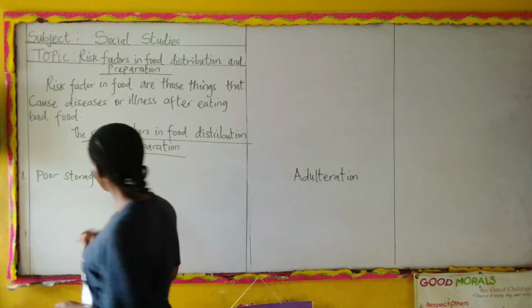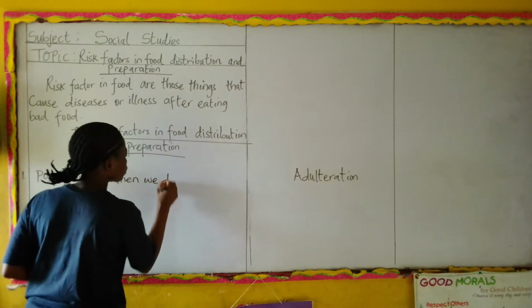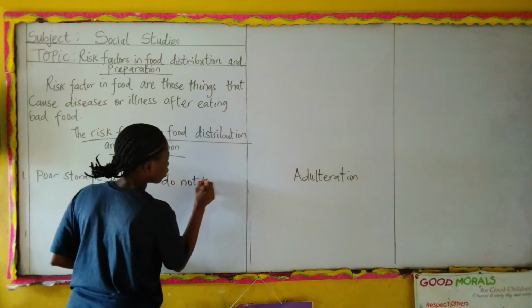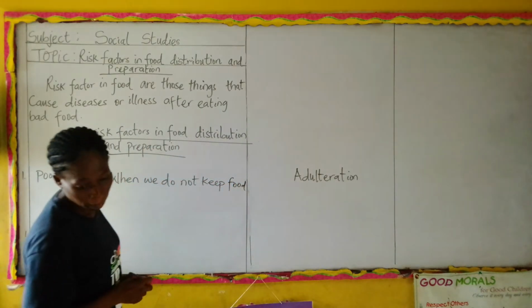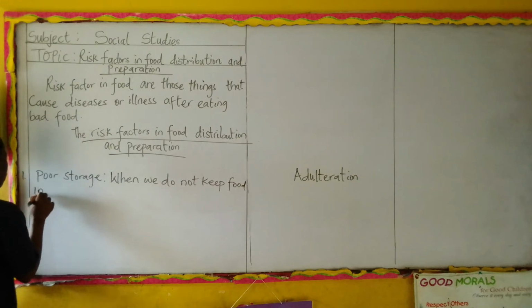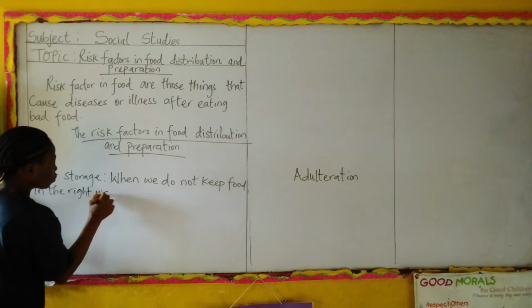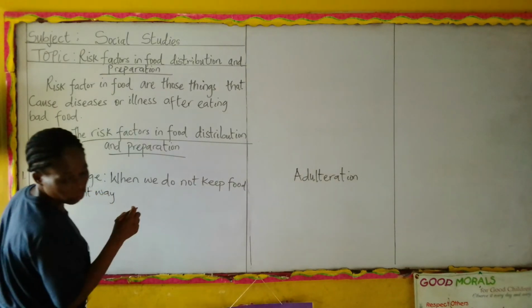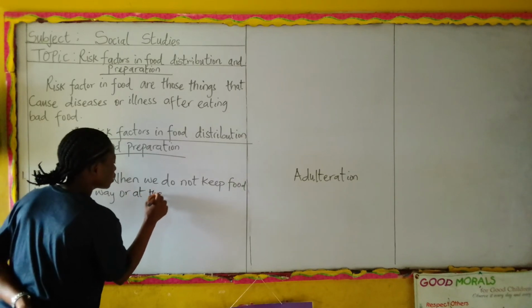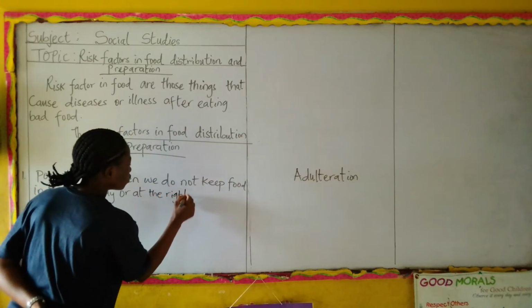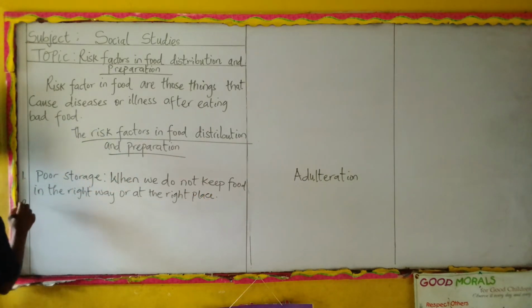When we do not keep food in the right way or at the right place. Okay, good. That is poor storage.